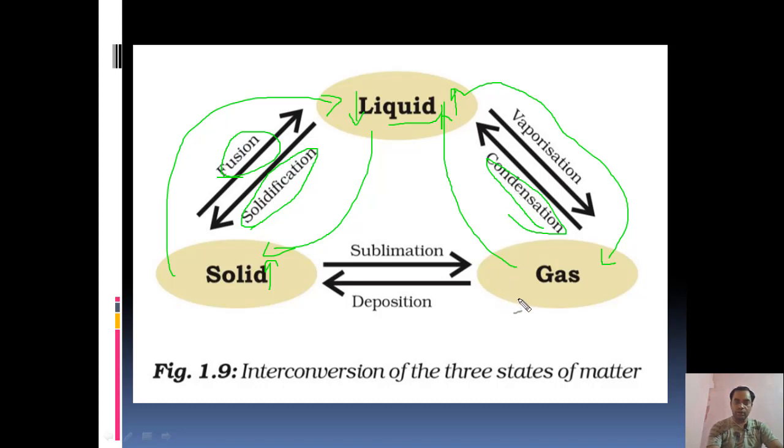Now, sometimes what happens is that when the temperature of the gas decreases, it directly converts itself into solid. So this process is known as deposition. When the temperature of the solid increases, it directly converts itself into gas. This is known as sublimation. So what are fusion, solidification, vaporization, condensation, deposition and sublimation? You should remember these names and how it happens.